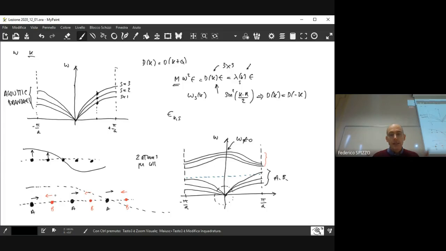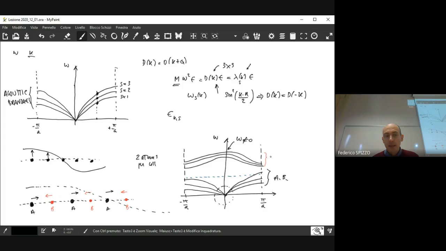So in that case, if you have a counterphase oscillation, what is the effect? The effect is that the dipole moment of the cell changes because you change the distance between the two ions. If you change the dipole moment of your system, you have the opportunity to couple your system with the electromagnetic waves, because the change in dipole moment is one of the requirements for the coupling with the electromagnetic waves.